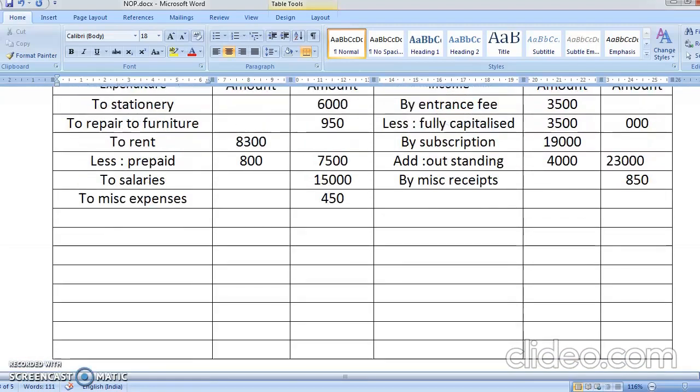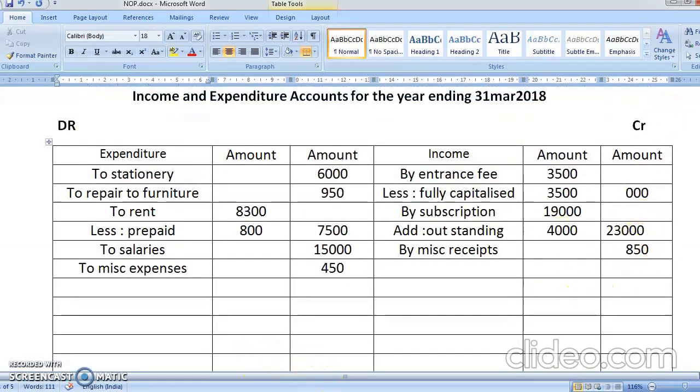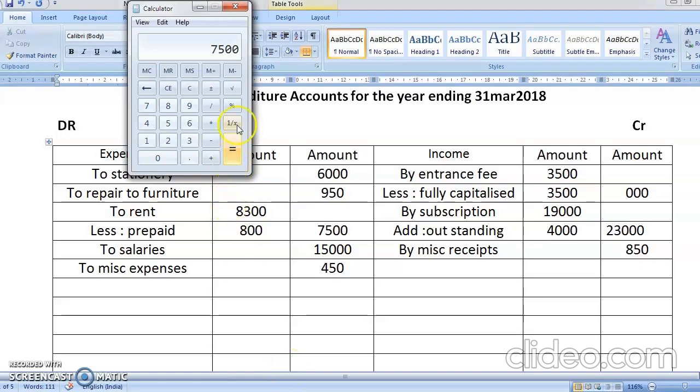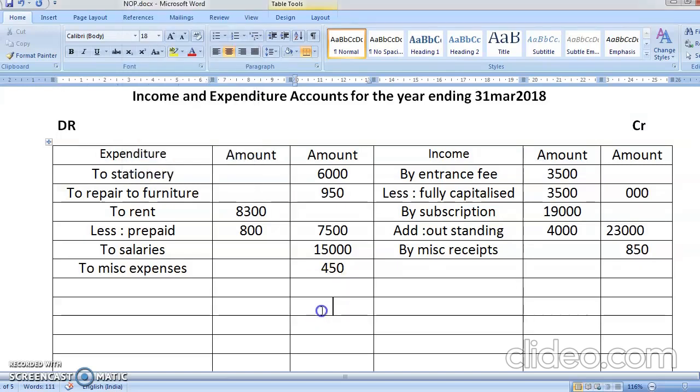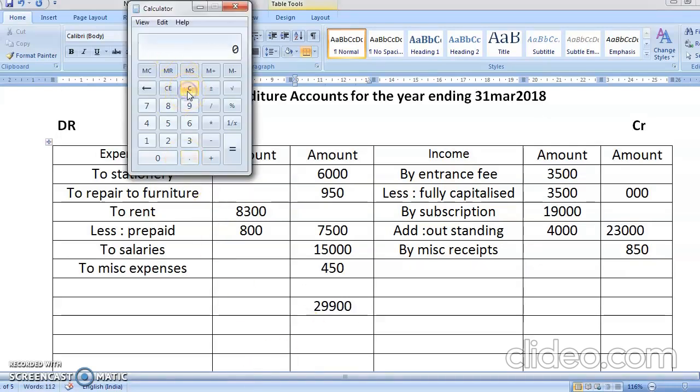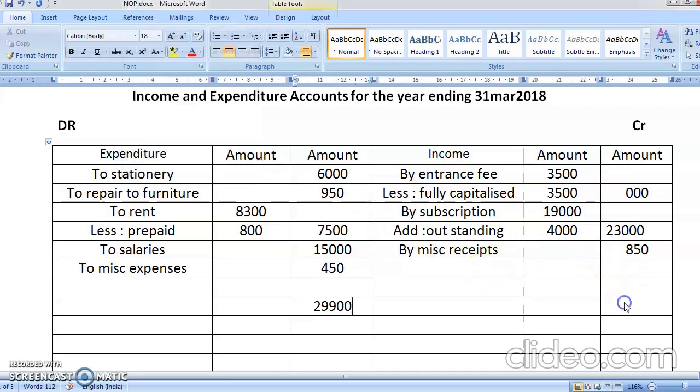Now you're going to do the totaling of it. As I've taught you, you're going to do the totaling of both places. Come on, let's start with the first. Debit side: 6,000 plus 950 plus 7,500 plus 15,000 plus 450. So the total is coming to 29,900. I've told you we'll write here and then we'll rub it off. 29,900. Now let's start the credit total. 23,000 plus 850. That comes to 23,850.